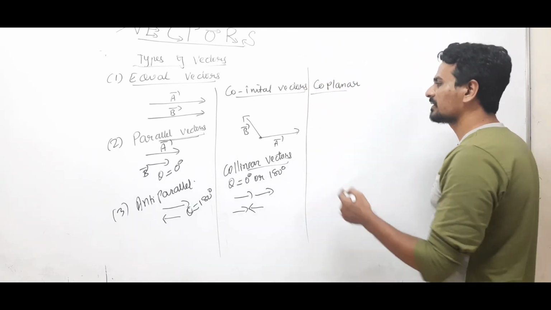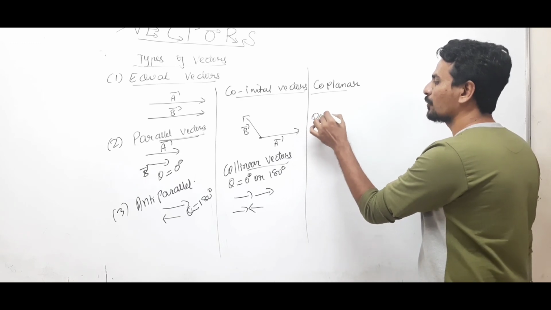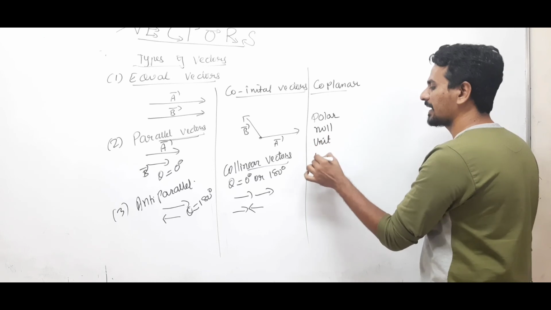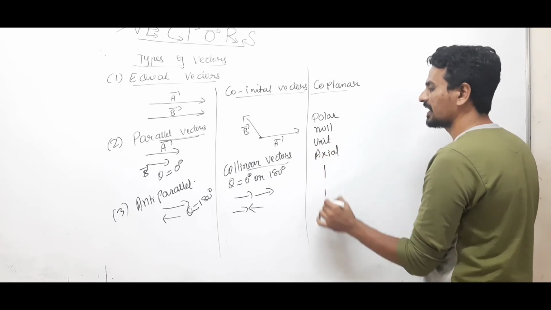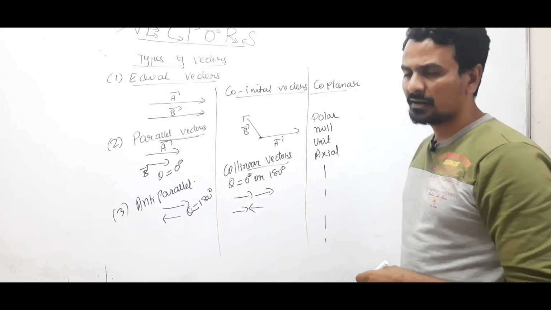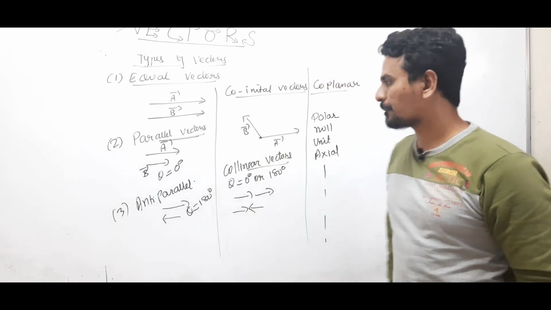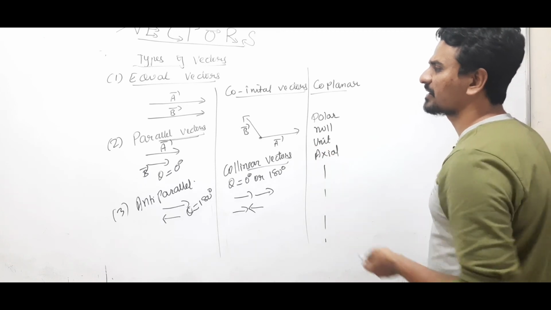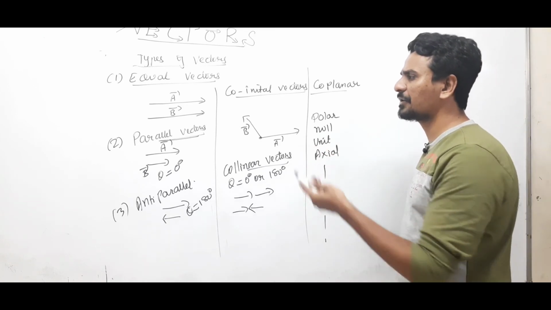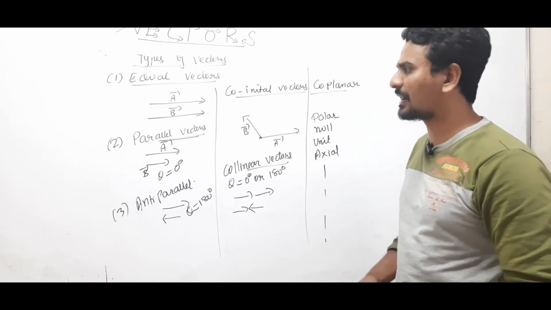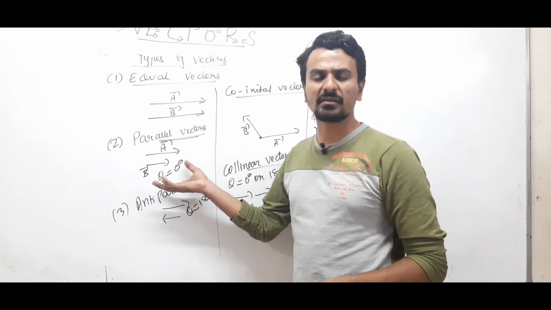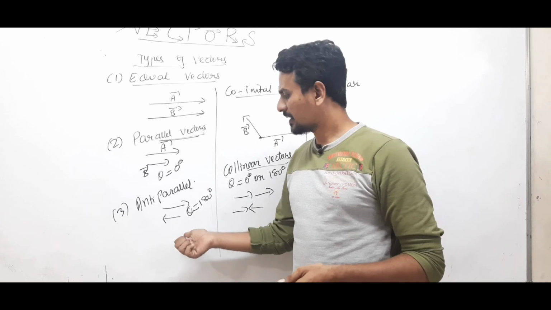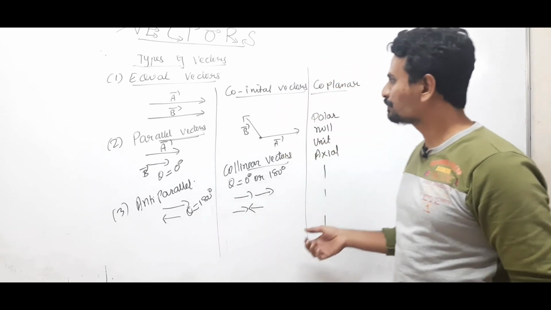Clear? Still there are different types of vectors: polar vector, null vector, unit vector, axial vector, and so on, many vectors. We'll discuss all the vectors in the next videos. So these are a few basic types of vectors. Equal vectors means having the same value and direction. Parallel means the angle between them is 0 degree, that means they are in the same direction. Here they are in opposite direction.